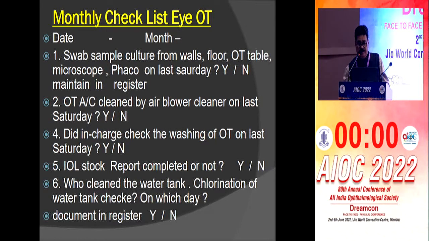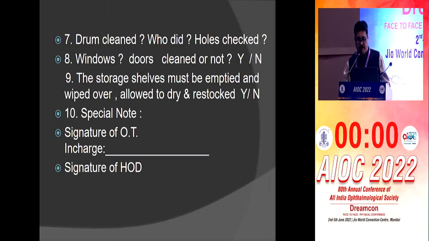The monthly checklist. Who took the swab culture from wall, floor, OT table, and we should keep it in the record. You can check this register once a month to see that things are done regularly or not. Who cleaned the OT? Did the in-charge check the washing of the OT on the last Saturday? These things are important, at least for the staff, to keep them on their toes every time. Who cleaned the water tank? And documentation is very important for NABH and for your own peace of mind. So these things should be seen, and this should be signed by you.